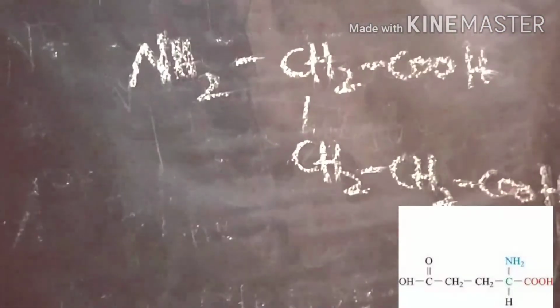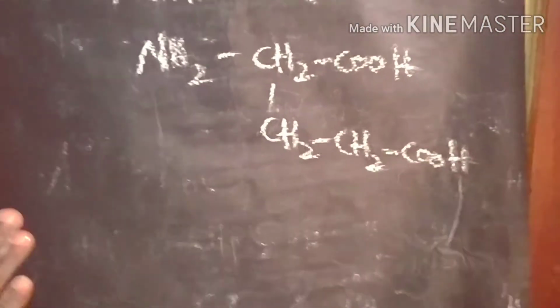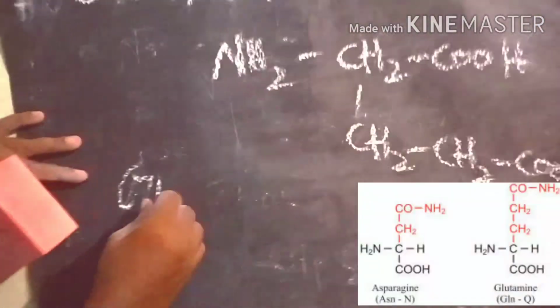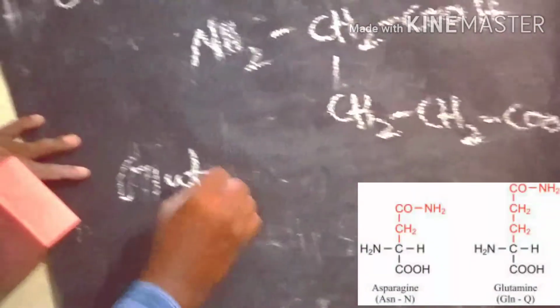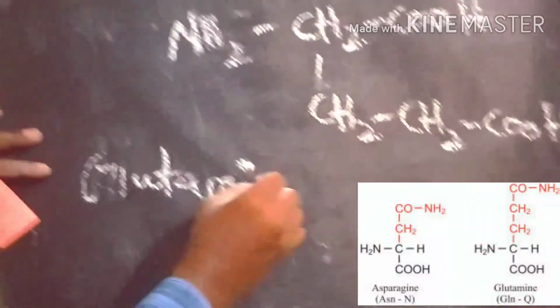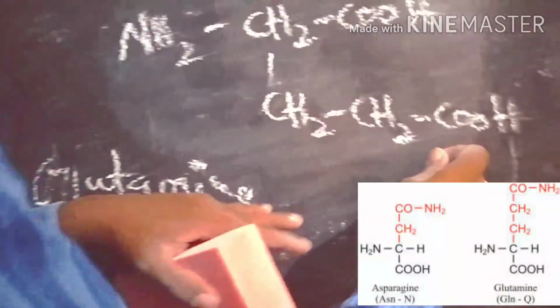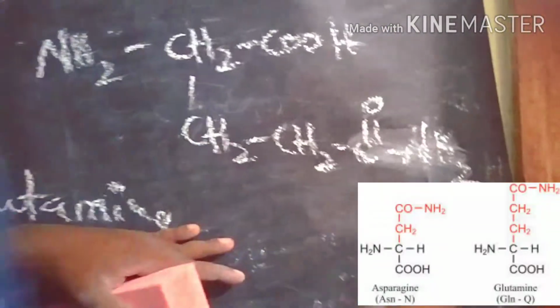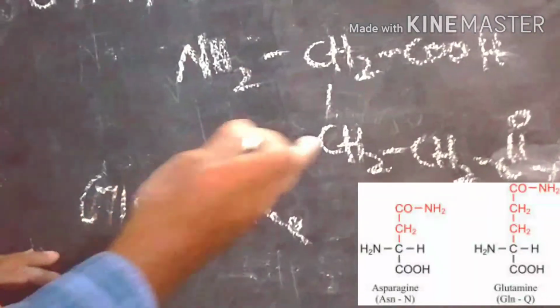So this is glutamic acid. It also acts as an acidic amino acid. The next one, glutamine. Glutamine is also similar to glutamic acid. In place of carboxylic acid, we take an amide group, CONH2 group. So this is called an amide group. So that is what we call glutamine.